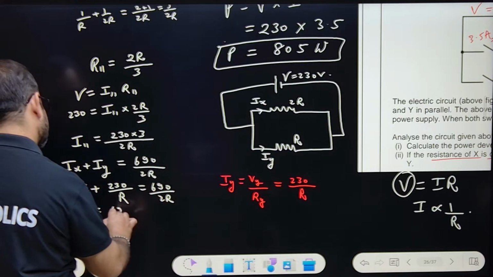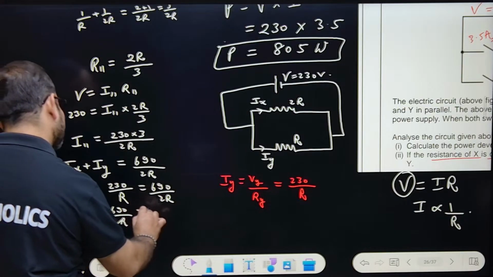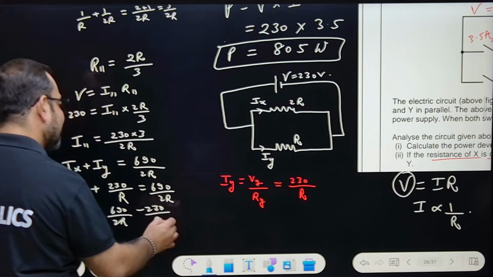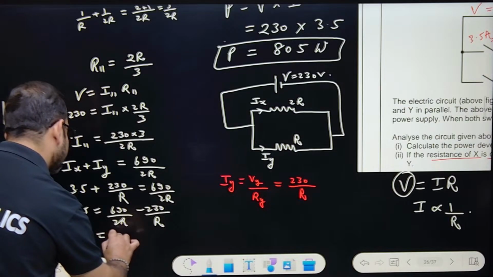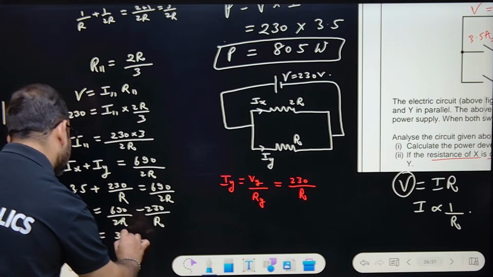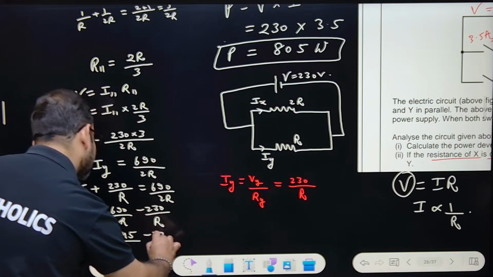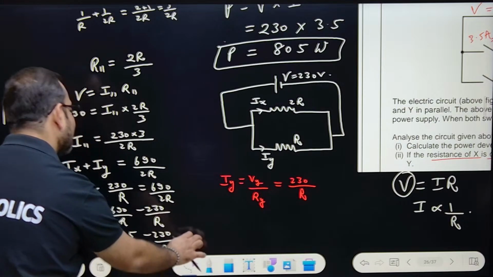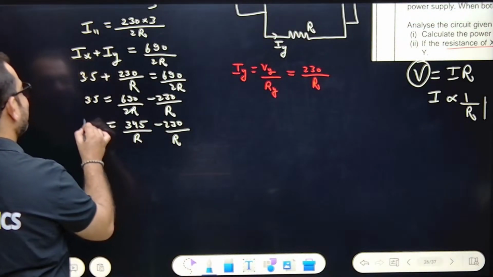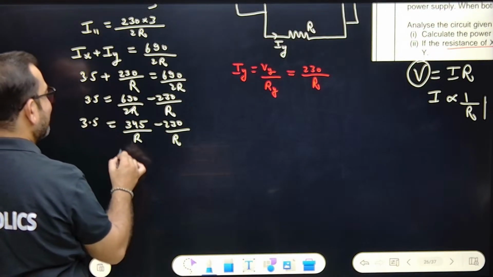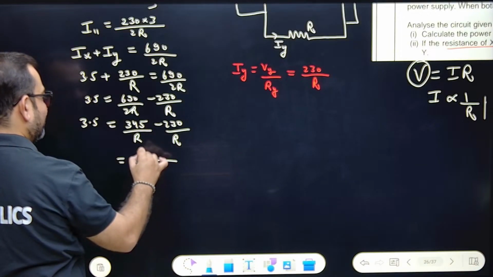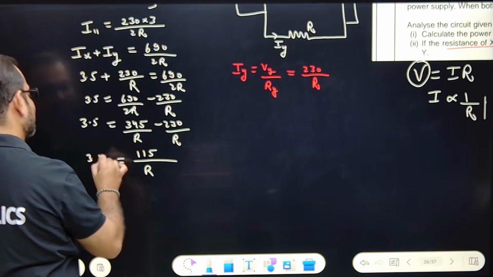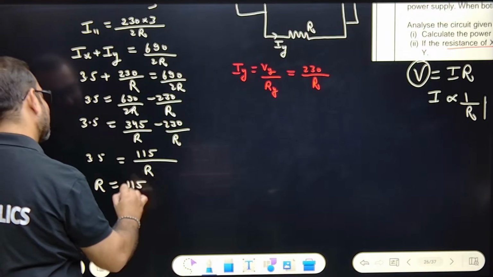3.5 equals 690 upon 2R minus 230 upon R. I'm just letting you know how lengthy these calculations could be. This is nothing but 2 3s are 6 and 2 4s are 8, 345 upon R minus 230 upon R. Keep on doing. We'll first find resistance R. This is 3.5. Okay. LCM is R. Upper side it will be 115. It's 3.5. So R actually comes out to be 115 upon 3.5.